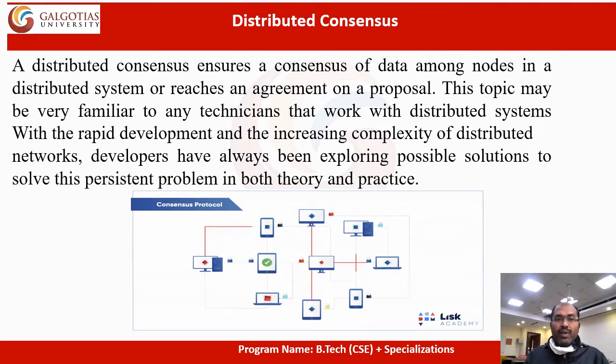This topic may be very familiar to any technician who works with distributed systems. With rapid development and increasing complexity of distributed networks, developers have always been exploring possible solutions to this persistent problem in both theory and practice.